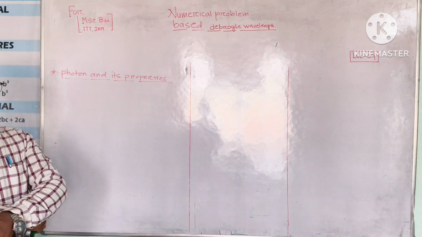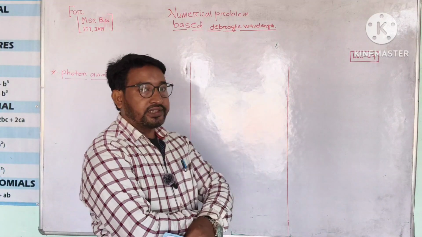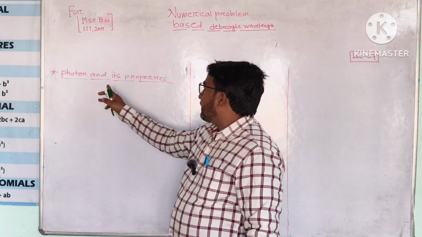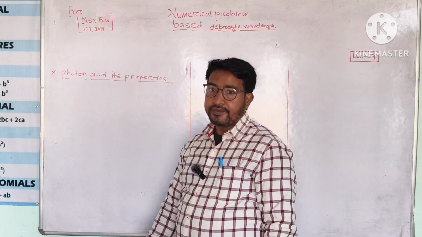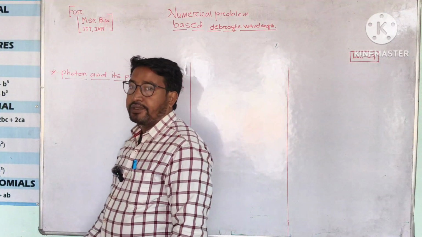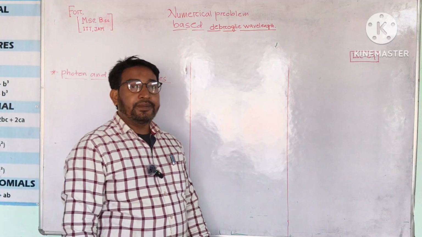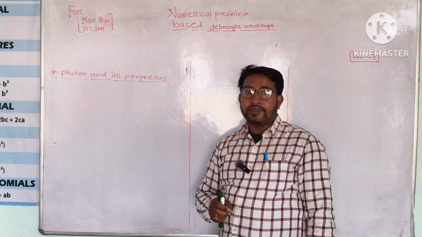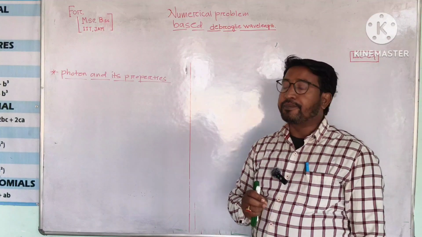My dear students, today we are going to discuss another important topic, photon and its properties. What is a photon? First of all, what is a photon? Basically, a photon is the fundamental particle of light. Light or electromagnetic radiation always consists of photon particles.